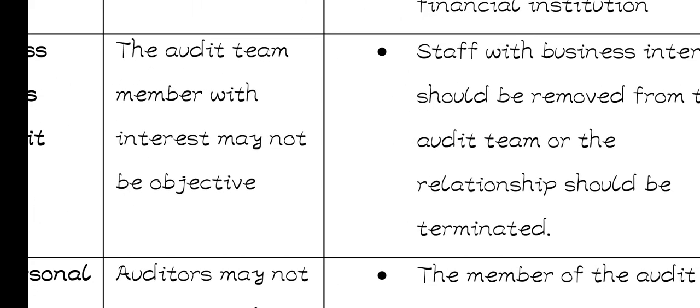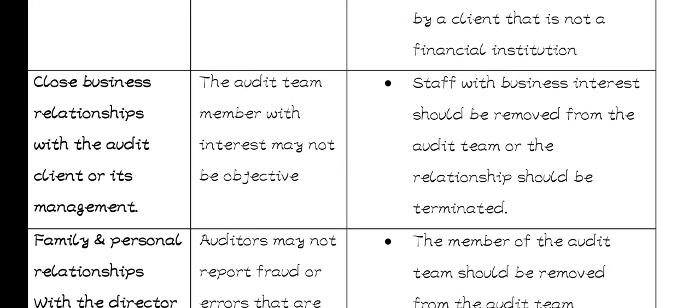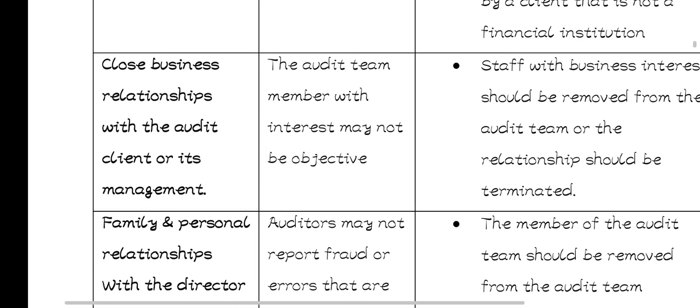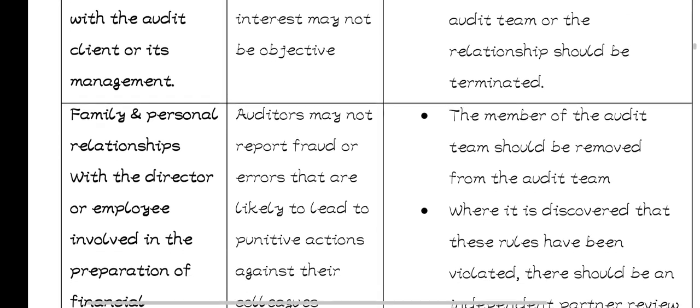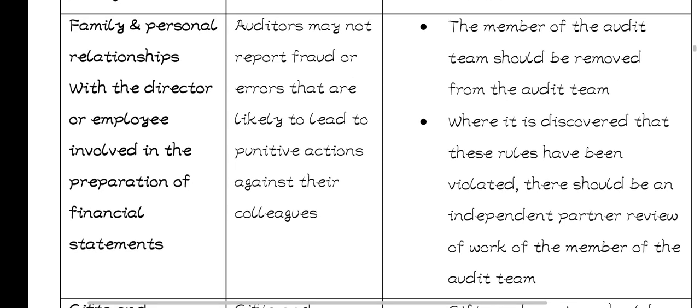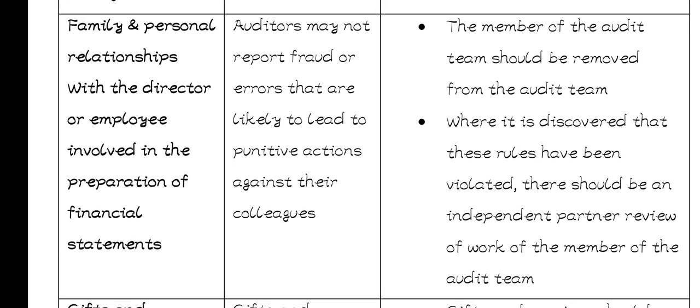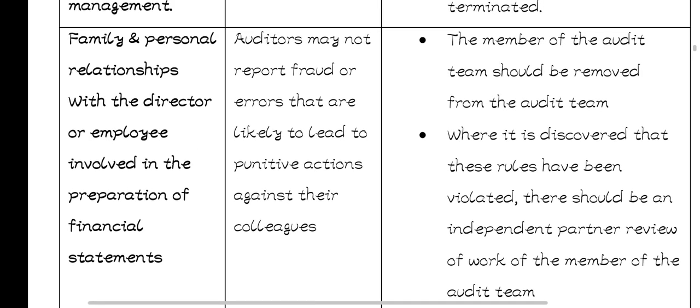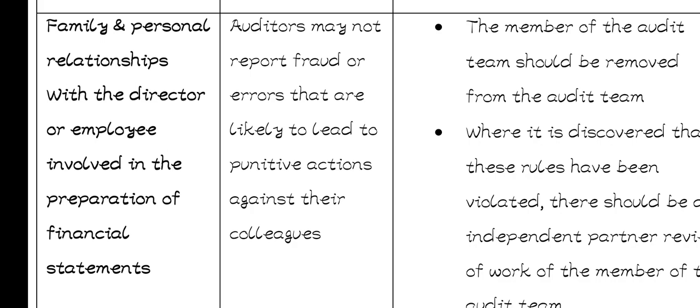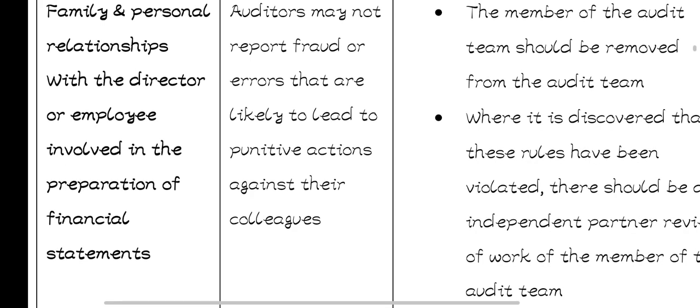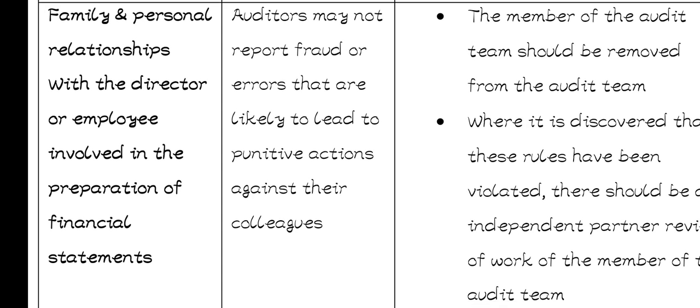That is the safeguard, or how you can protect yourself from that threat. Then another one is a family and personal relationships with a director or employee that was involved in the preparation of the financial statements. Remember, as an auditor, you are supposed to examine the financial statements to see whether there were material misstatements due to error or fraud, or they were not there.